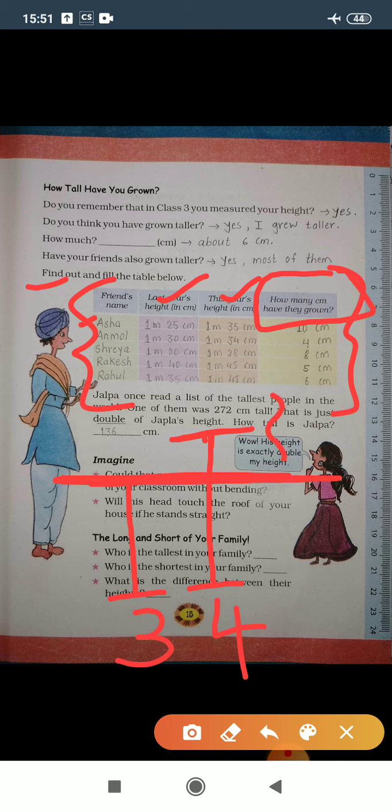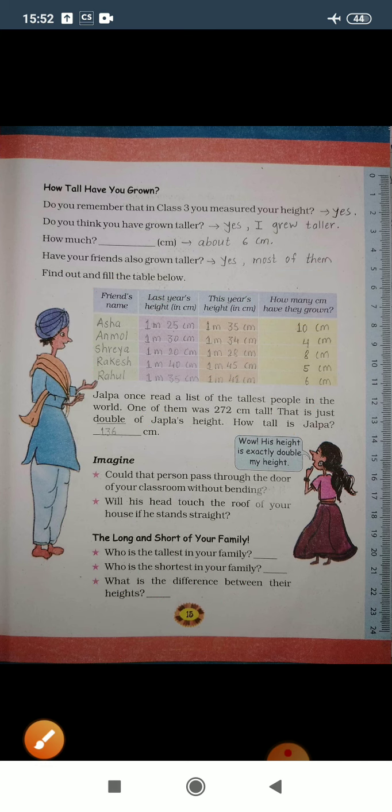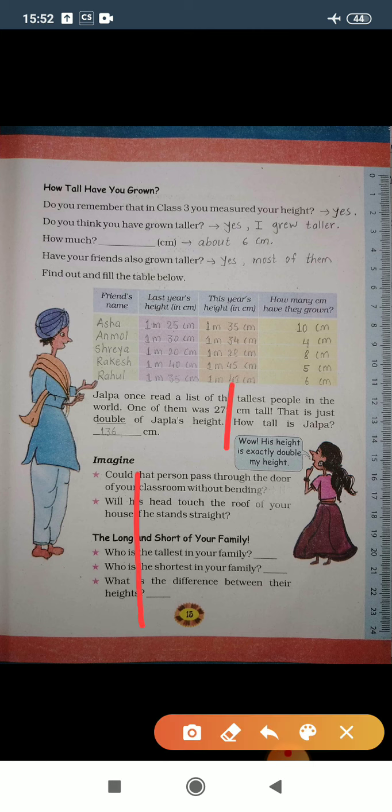That means this portion you need to find out. So simply, you just need to subtract the third standard height from the fourth standard height. That means you need to find the difference of these 2 heights to find out this grown up height.